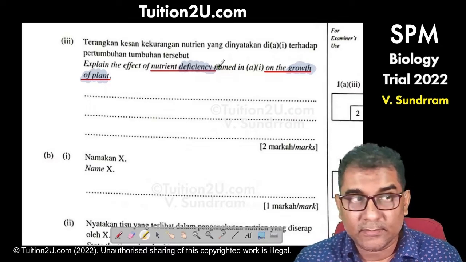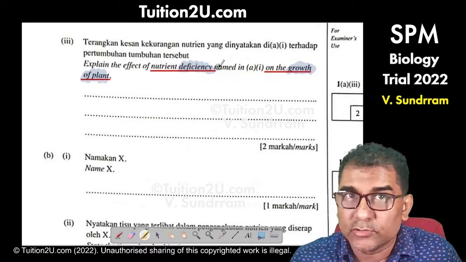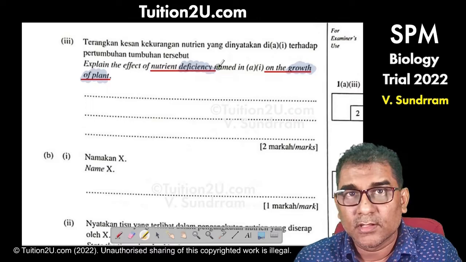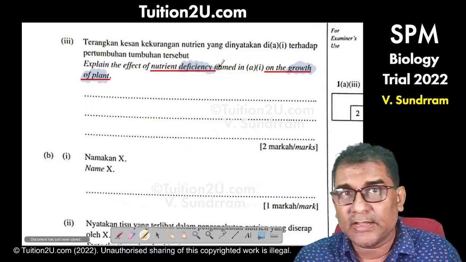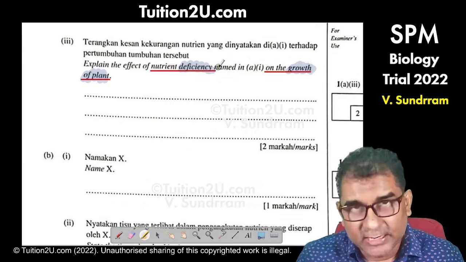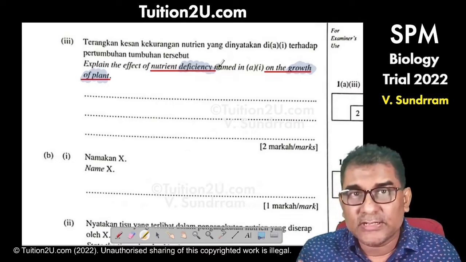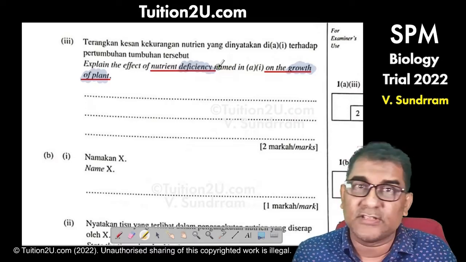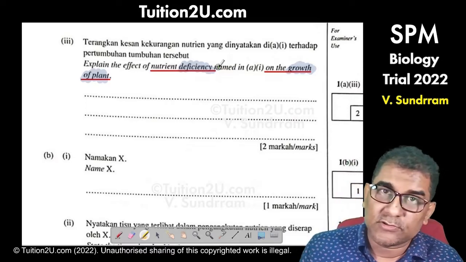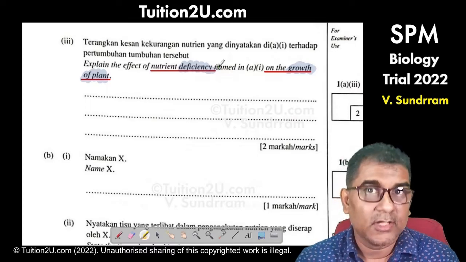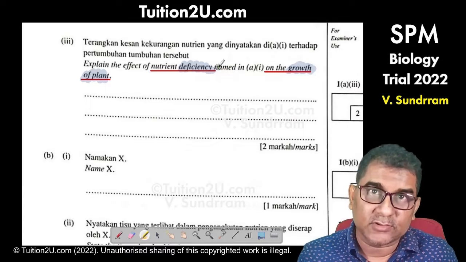That's 1 mark, and you have to use the clues given in the question. It mentions effect on the growth. So make sure you mention the plant has stunted growth, the rate of growth decreases. That's 1 mark. But you need to relate why the growth is decreasing to deficiency of the nutrient. What was the nutrient we named earlier? Nitrate, nitrogen. What is the function of nitrogen?